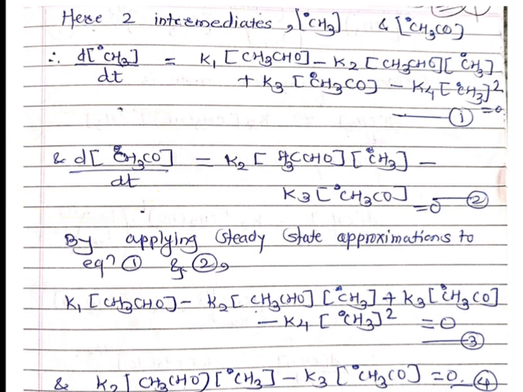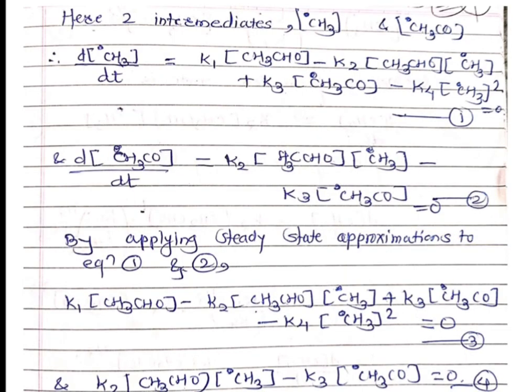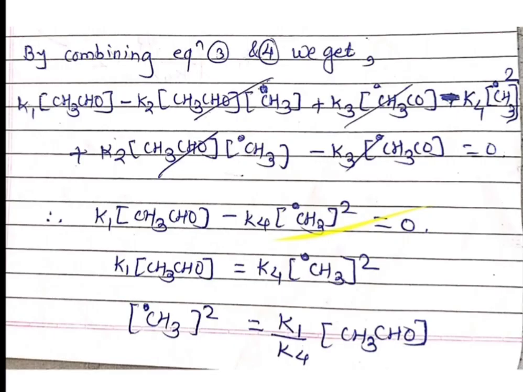So equations 1 and 2 are written as they are, but the left side, or the rate term, is neglected here. And then add equations 3 and 4 as they are, only addition is there. So combining equation 3 and equation 4, I have written equation 3 first and equation 4, and then is equal to 0.